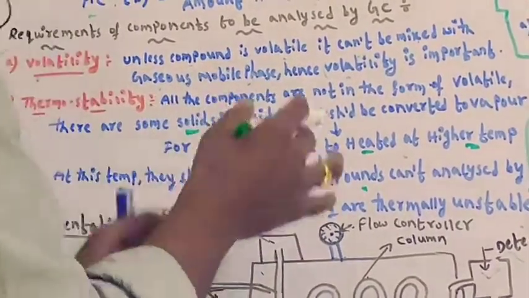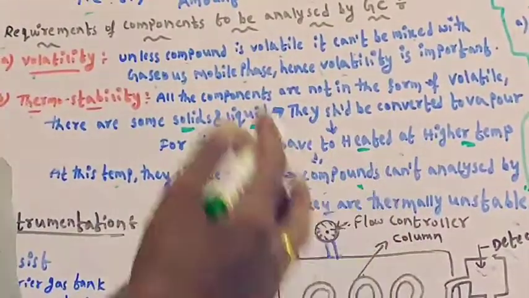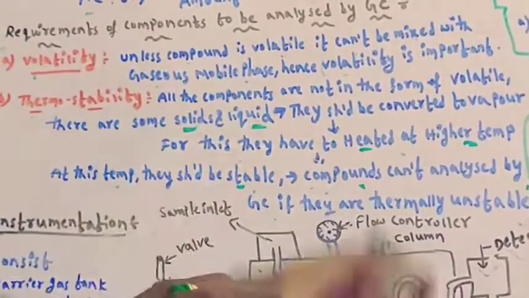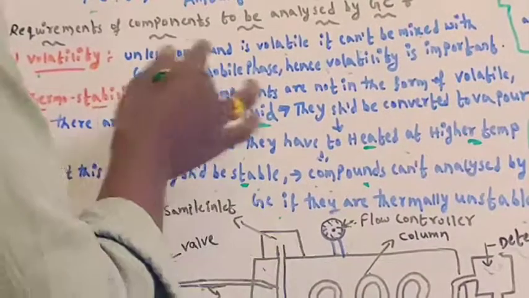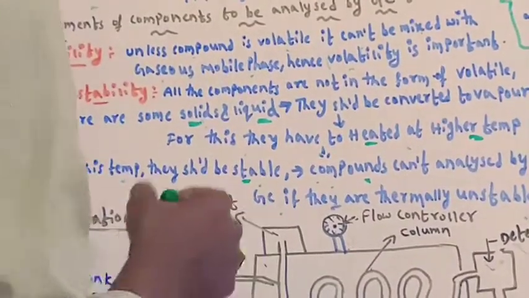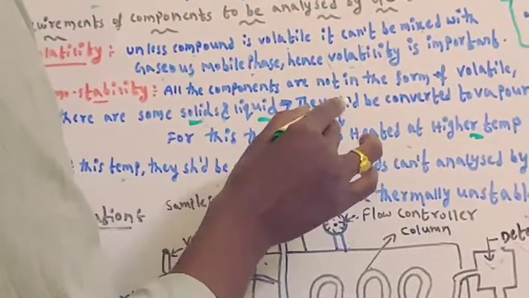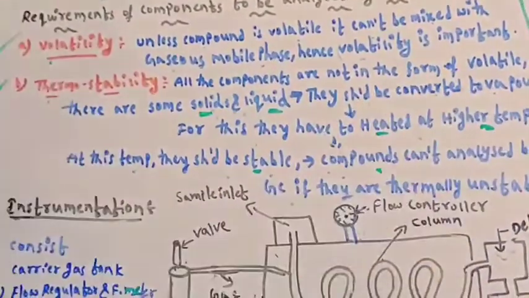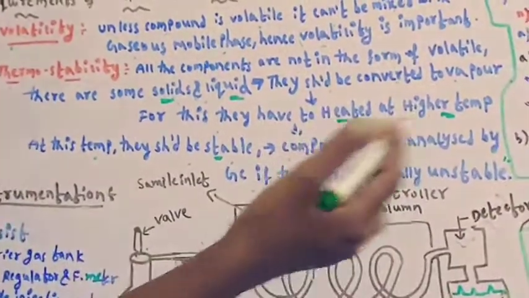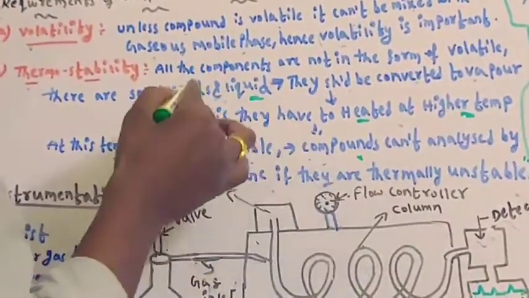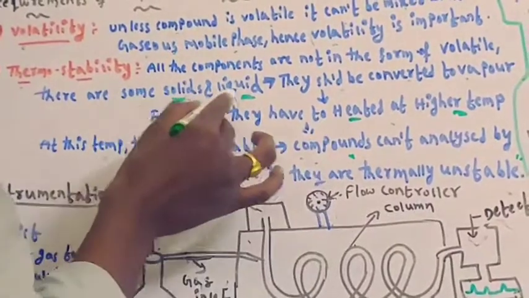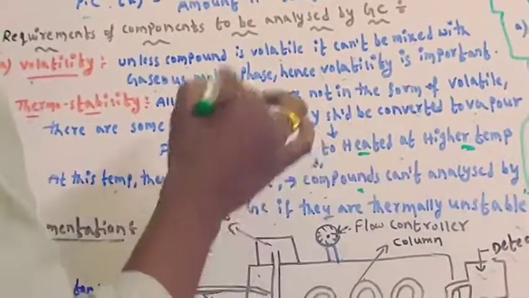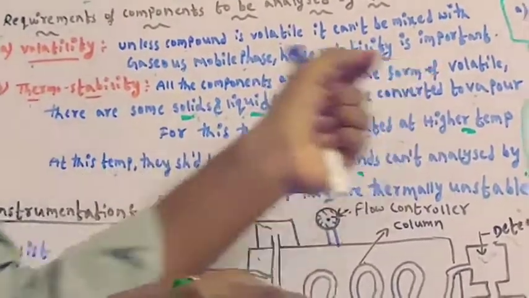All the components may not be in volatile or vapor form. Here, some compounds are solids and some are liquids. How can we analyze these compounds? In gas chromatography, these compounds should first be converted into vapor form. Gaseous compounds do not need conversion, because gases are already in vapor form. If the component to be analyzed is solid or liquid in nature, it has to be converted into vapor form. Then how can we convert it into vapor form?